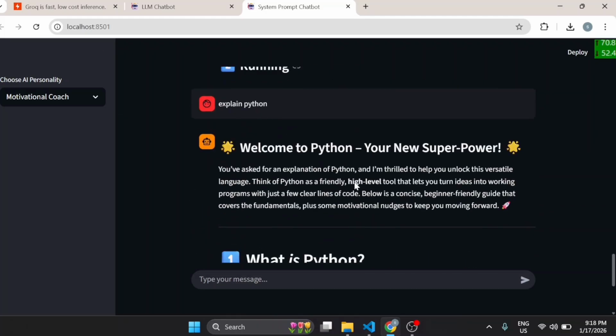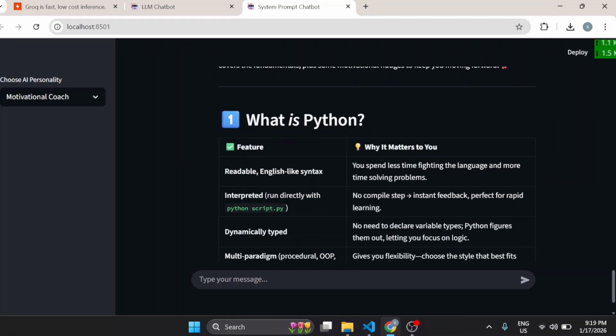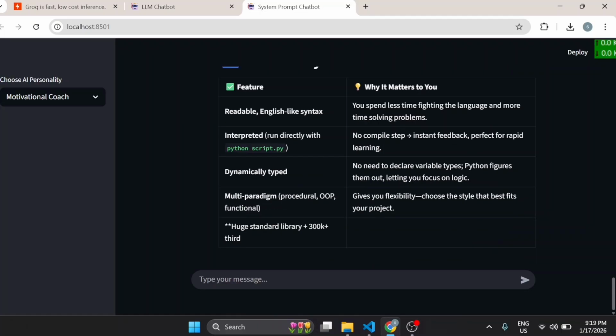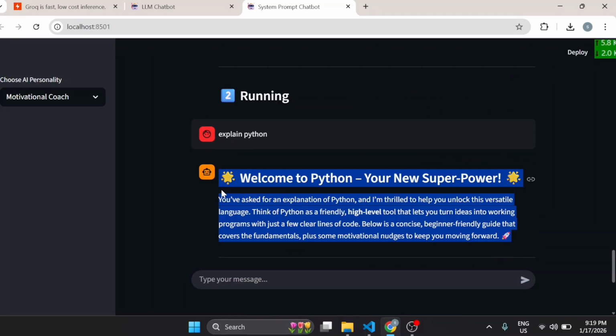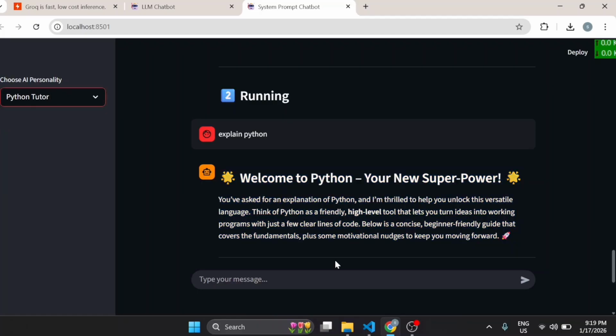And when I asked the same question to the motivational coach, explain Python, this is what it replied: Welcome to Python, your new superpower. You have asked for an explanation of Python, and I am thrilled to help you unlock this versatile language. Think of Python as a friendly, high-level tool that lets you turn ideas into working tools. This coach is going to motivate you before starting Python, okay? In its response, it answered what Python is: readable English-like syntax, interpreted, run directly with python script.py. But before starting, it inspired you so that you could focus on this. And now I will ask a question to the Python tutor, okay?